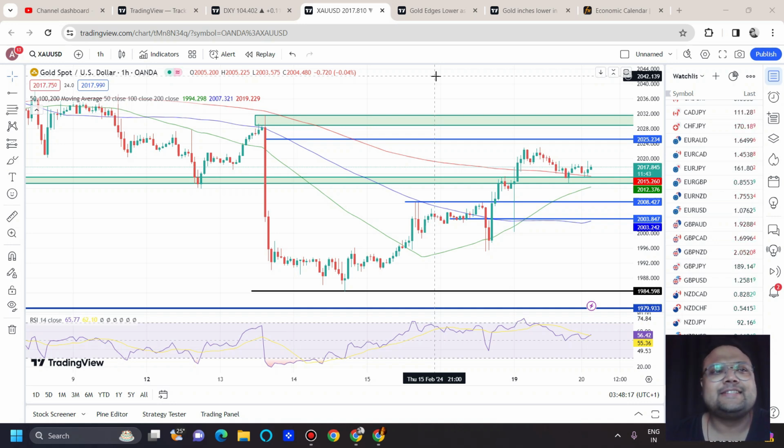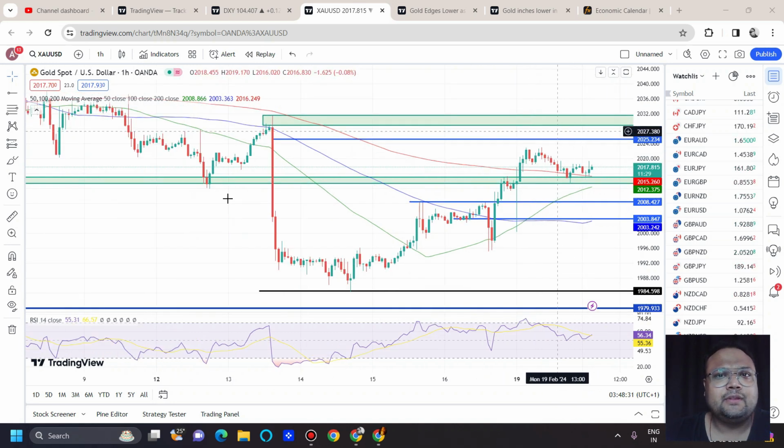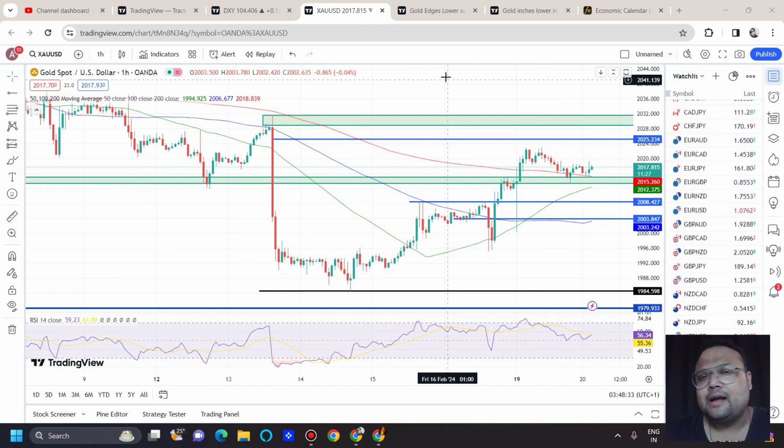So let's get started. My dear friends, finally we could see that gold took support around the previous resistance and gave a small or minor bounce. Right now, gold is standing at 2017. So let's look at the market sentiment first.